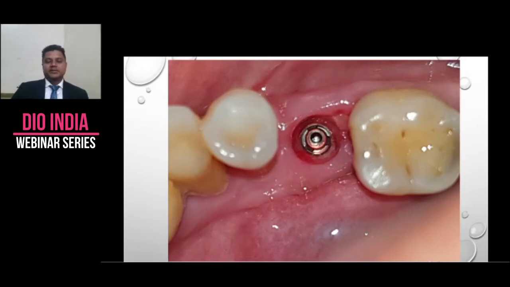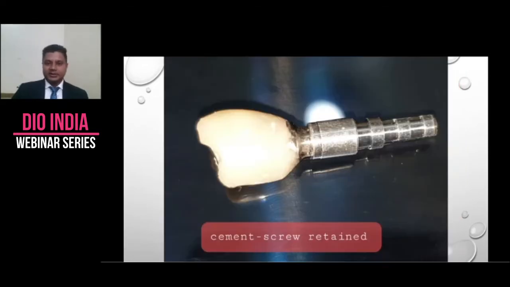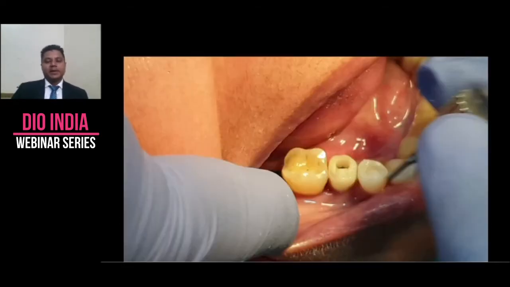So this is for after 48 hours. Look at the healing. If we follow proper protocol of extraction and atraumatic extraction, healing will amaze you. It is a cement screw retained crown. We cement this crown outside the mouth and then place it, clean it, polish it, and place it.